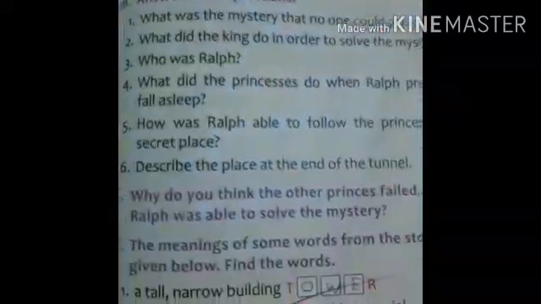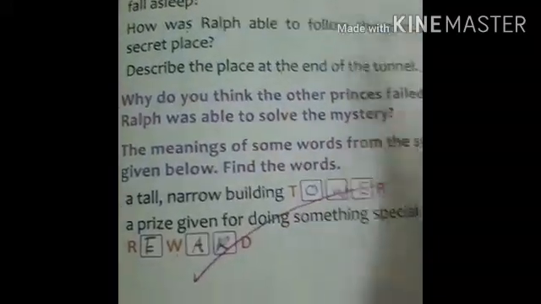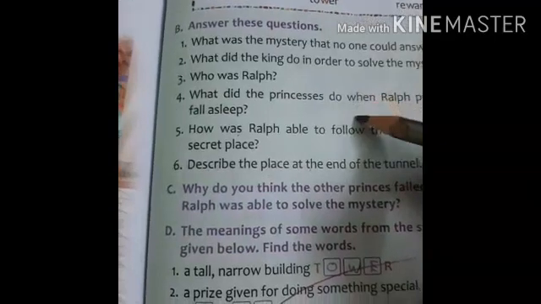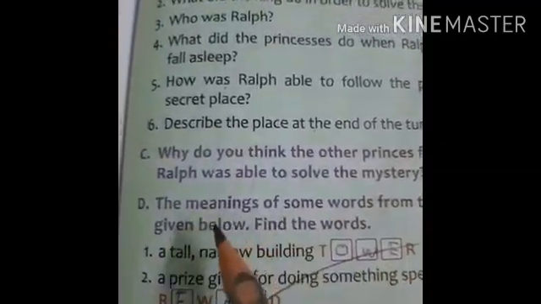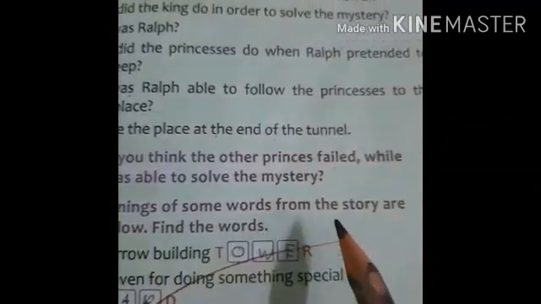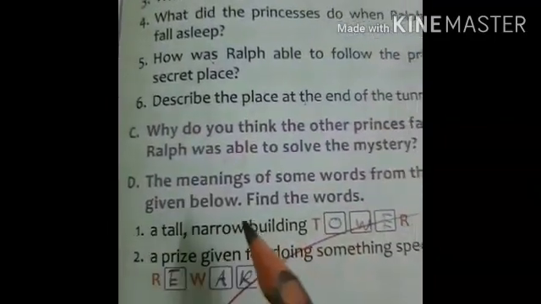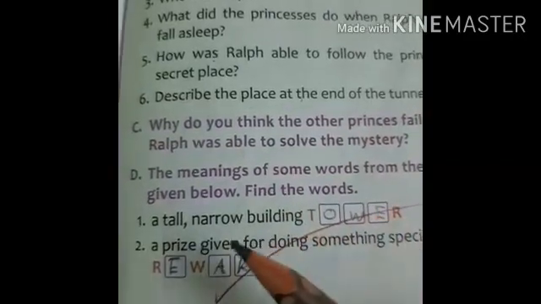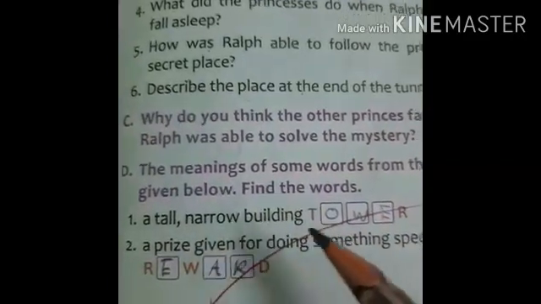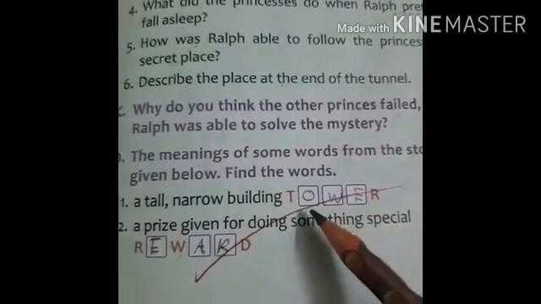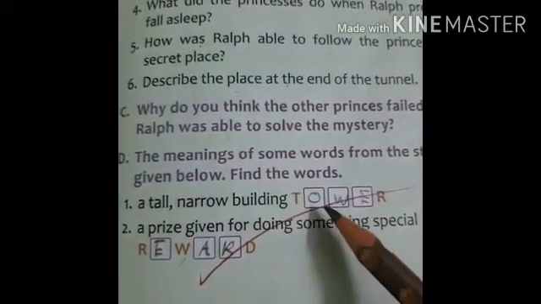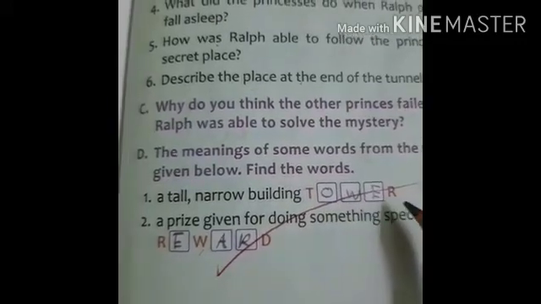Now we will do some exercise. This one, exercise work. Here, B letter, answer this question. We will do it later. Come to D letter. The meanings of some words from the story are given below. Find the words. A tall, narrow building. It means tower. Here T is written there. You just write OWER, tower.